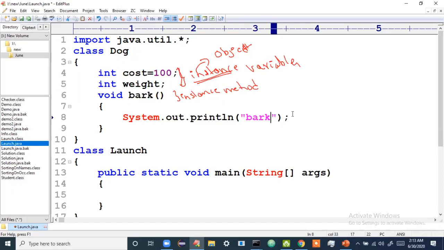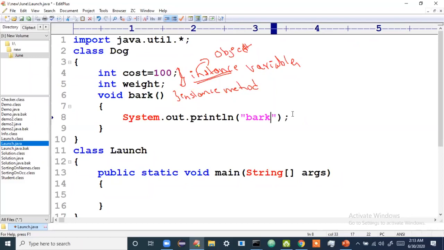I'm telling, hey Rocky, you bark. Rocky is the dog here. Hey Rocky, you bark, I'm telling. But Rocky is not barking. I'm telling you, Rocky, go and bite those three people. Rocky is not biting. So which method am I trying to execute here? I'm trying to execute the bark method. But I'm telling Rocky to bark, and Rocky is not barking. Why? Because Rocky is simply not there.